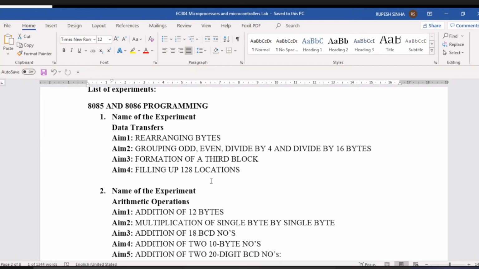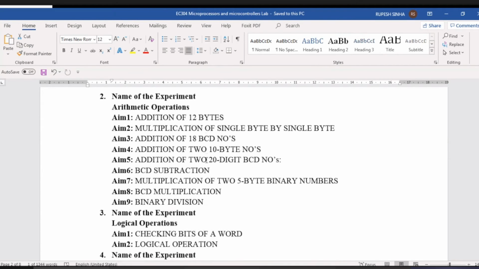Division, which cannot be performed directly in 8085. We have a full semester, so we'll try to perform the maximum number of programs. Maximum marks भी उसी according होगा. जिनका maximum होगा उनको maximum marks मिलेगा. That I will discuss.